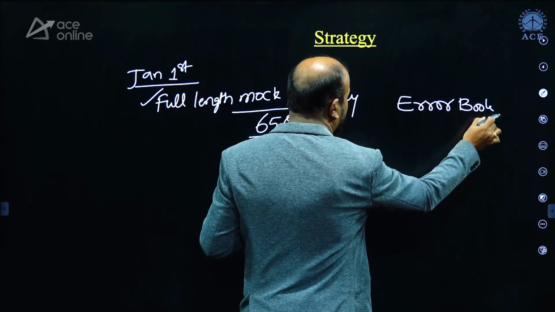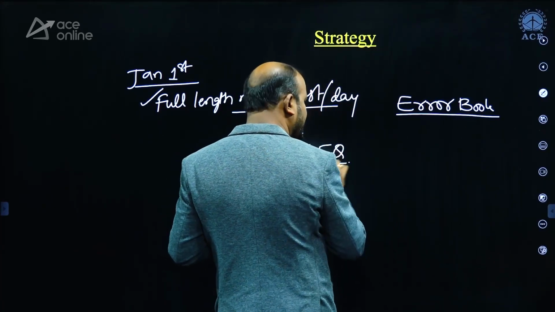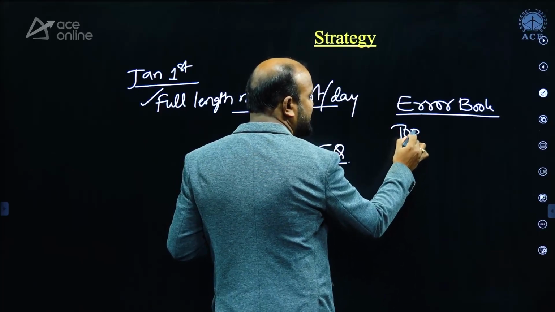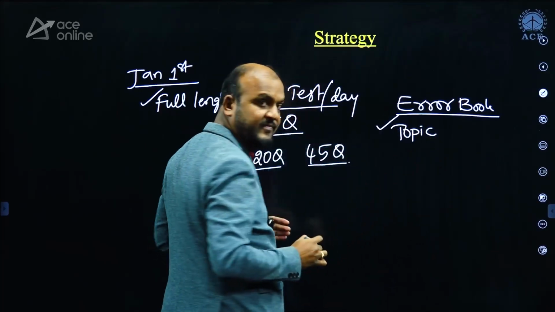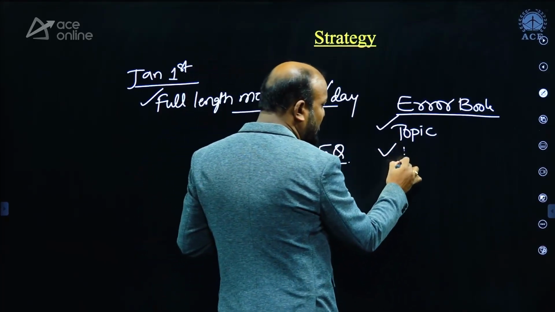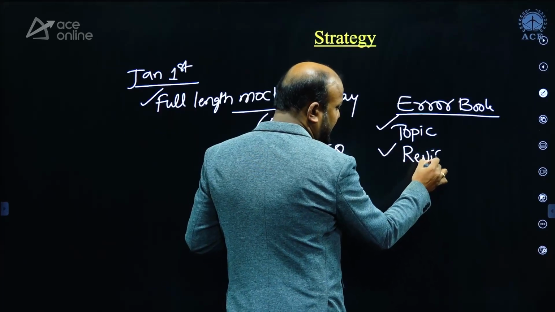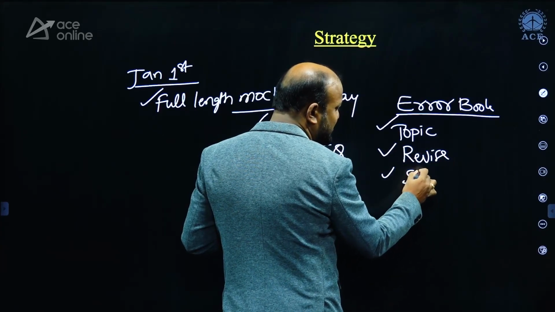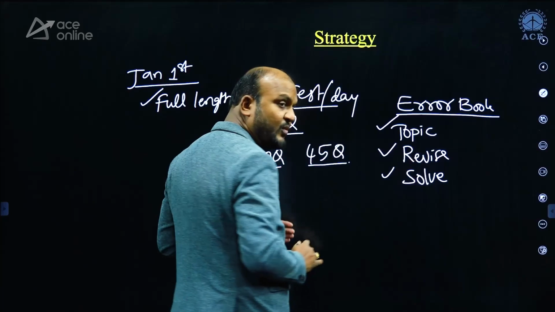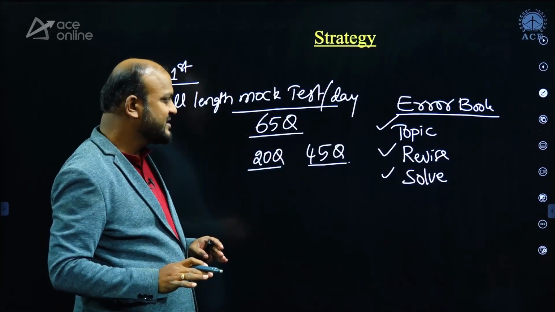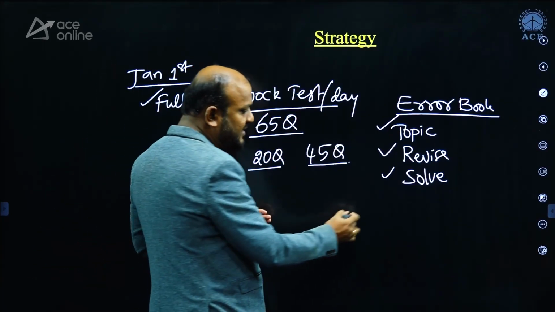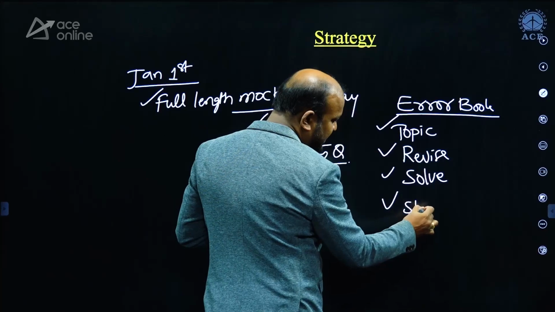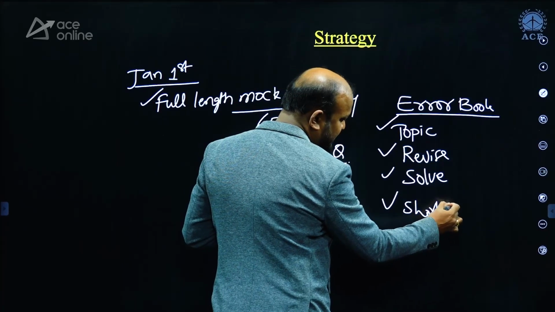In that error book, you write the topic names where you made mistakes, revise those topics, solve all the unsolved questions, and write your observations, if any.